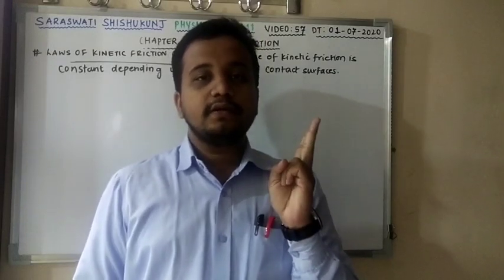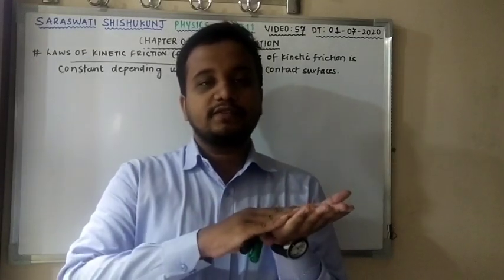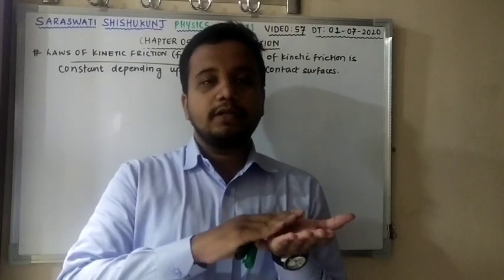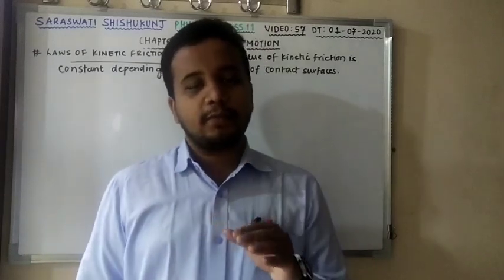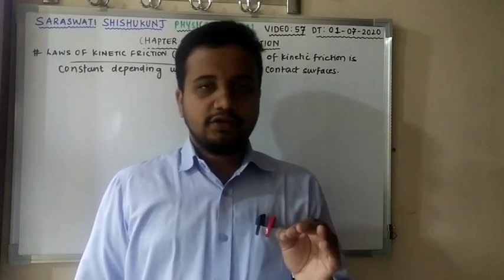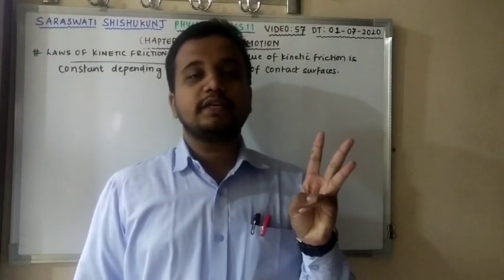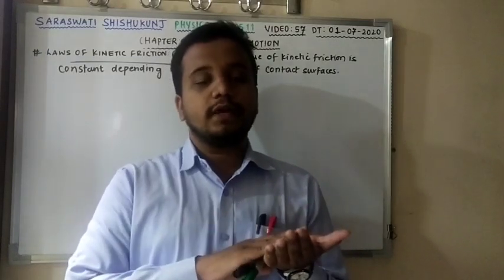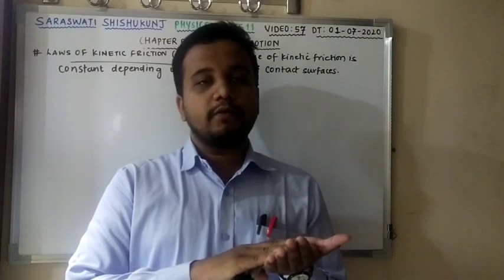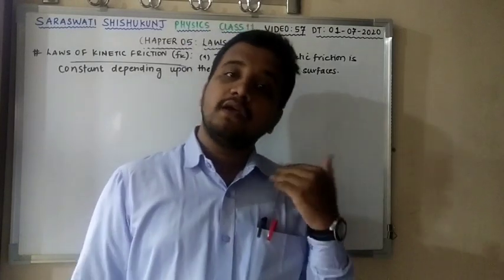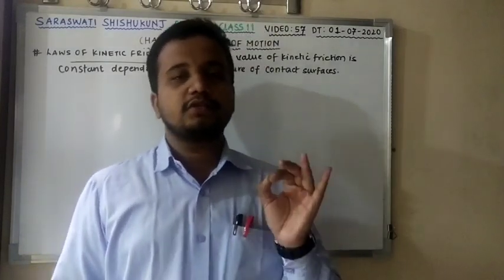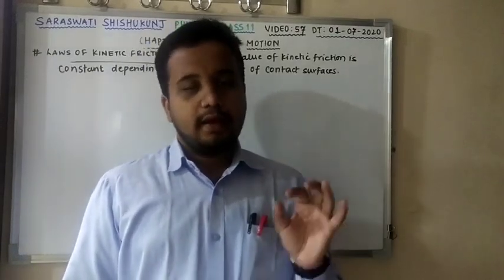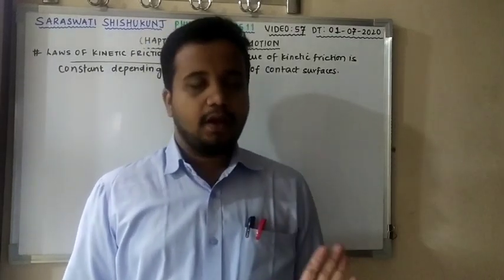Second is limiting friction, the maximum force of static friction which comes into play when the body is just about to move over the surface of another body. And third is kinetic friction: the force which comes into play when one body is in steady motion over the surface of another body, that is dynamic or kinetic friction, Fk. Till here, is this clear?